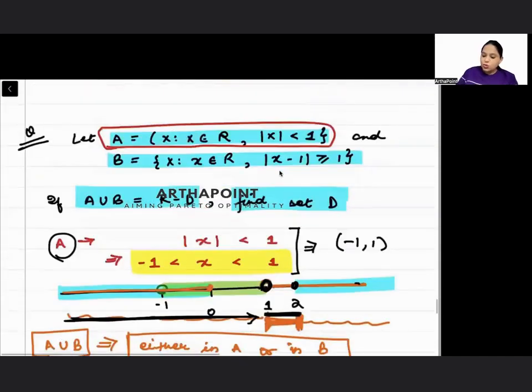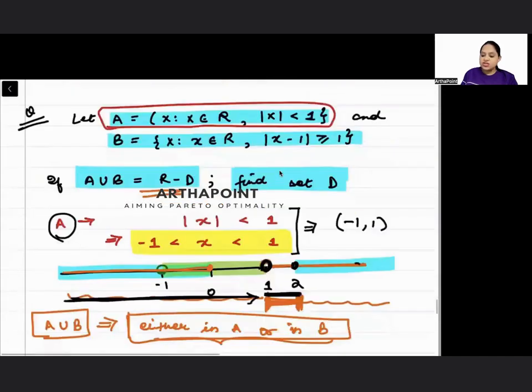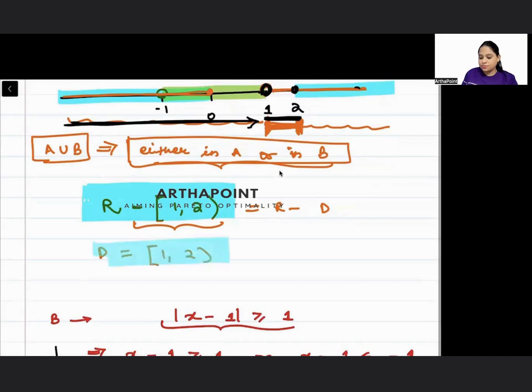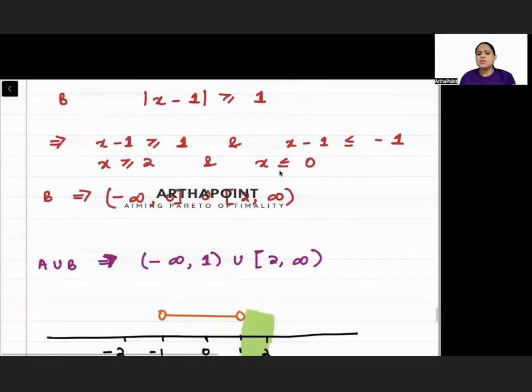Now it says A union B is represented as R minus D. So it is asking what is the set D. So what will be the set D? Beta, this is set D. 1 to 2, this is your set D. Set D will be 1 to 2. Is this making some sense?